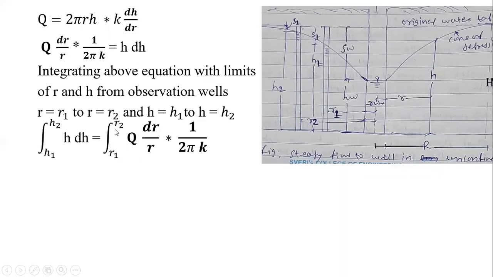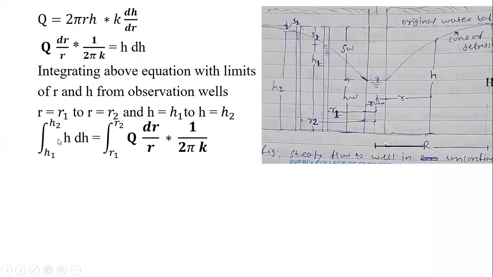Now from the right hand side, the constant terms are there on this side. So which are the constant terms? Q and 2 pi k are the constant terms. So we'll take those terms outside, that is q by 2 pi k. So the remaining will be dr by r, means r is a variable and it will be integrated with respect to dr. Whereas for this case, h is a variable and it is going to integrate with respect to dh.